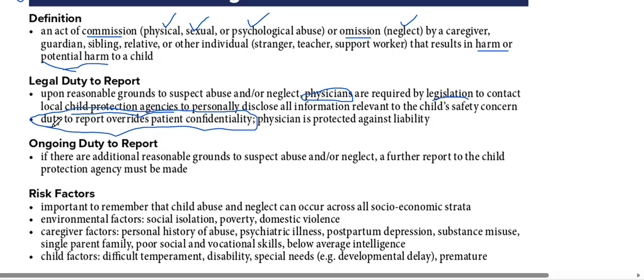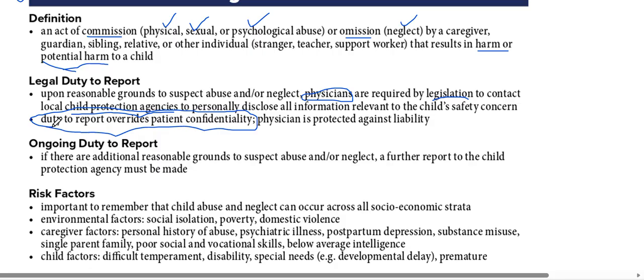This question can even be asked in ethics as well, from an ethics point of view. If we are suspecting child abuse and the parents, or the person who brought the child to the hospital, want us not to disclose to anyone, we still have a legal duty and responsibility to disclose this information to child protection agencies.